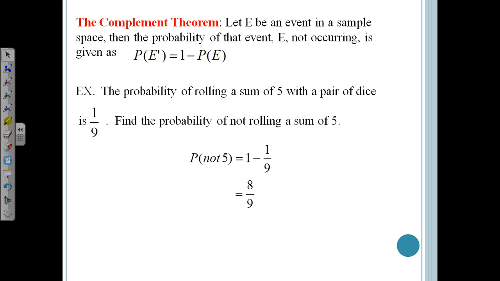Now you could have done this the long way and figured out all the different ways to add up dice that do not make 5, add that all up, and put it out of 36. And as you can see, that would be 32 different things that you're going to have to count up or figure out before you could do this. This is a much faster way of doing our probability.